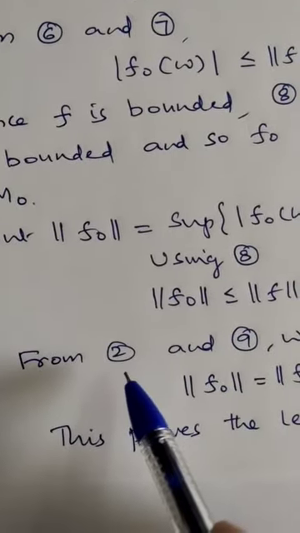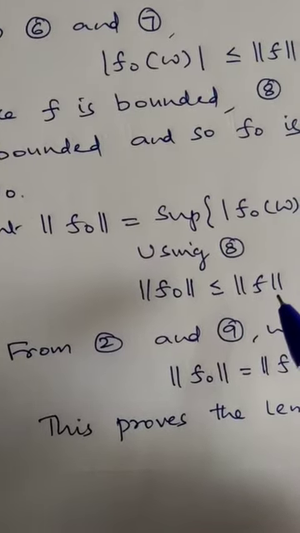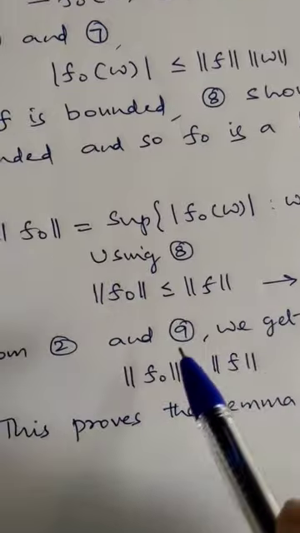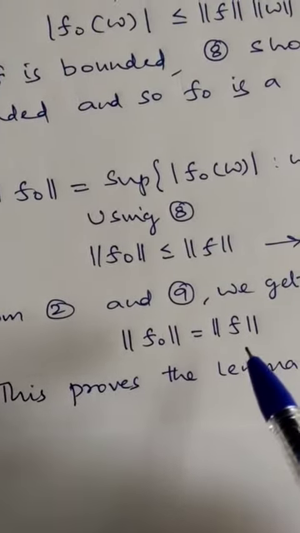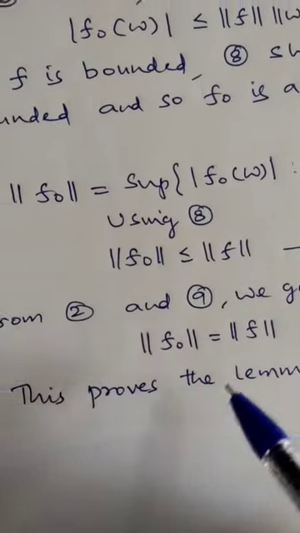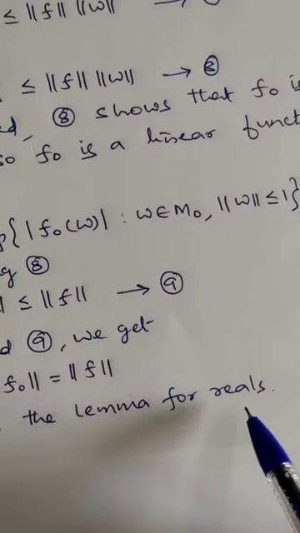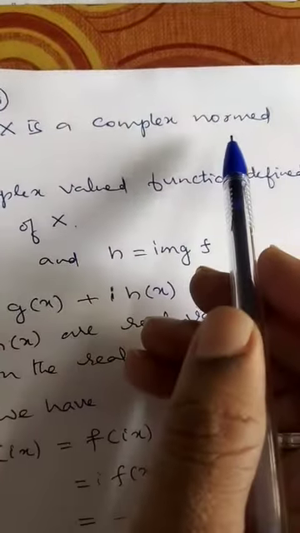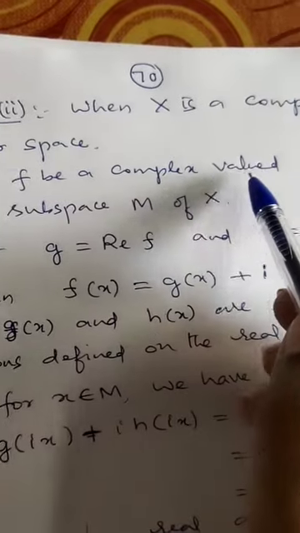So from 2 we have proved norm of f is less than or equal to norm of f naught. Now in 9 we have proved norm of f naught is less than or equal to norm of f. Therefore from 2 and 9 we can declare that norm of f naught is same as norm of f. Therefore the lemma will be proved for the real case. Now let us consider the complex case, when x is a complex normed linear space. So let f be a complex valued function.